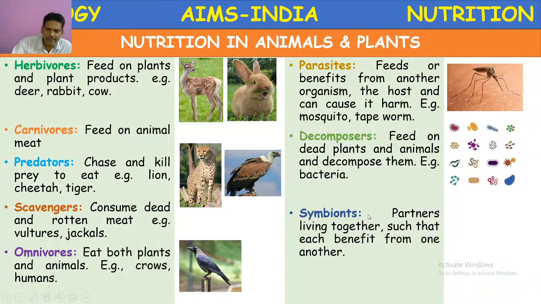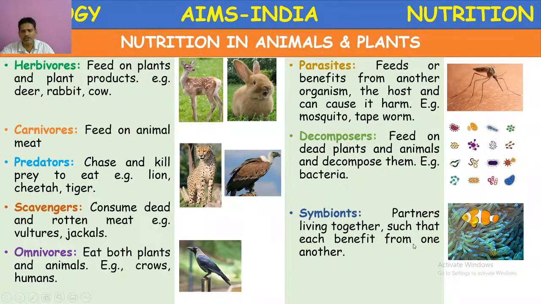Next, symbionts. Symbionts is the term related to symbiotic nutrition or symbiosis. The partners in symbiosis are called symbionts. So living together such that each benefits from the other, they are called symbionts. For example, rhizobium bacteria and groundnut plant, both together called symbionts. Rhizobium bacteria provide nitrogen to the plant and the plant provides nutrients to the bacteria. Mutual association, it's also called mutualism.